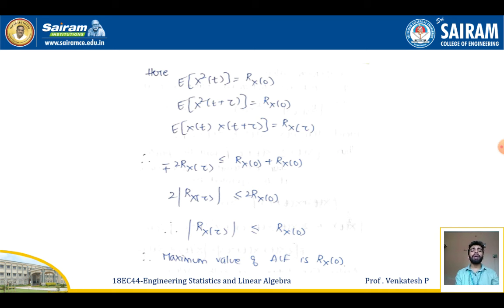Also, we have the expectation of x squared of t equal to Rx of 0, the expectation of x squared of t plus tau also Rx of 0, and the expectation of x of t into x of t plus tau given by Rx of tau. If I replace all the values in the previous equation, I get plus or minus 2 Rx of tau is less than or equal to Rx of 0 plus Rx of 0, or 2 times the modulus of Rx of tau is less than or equal to 2 times Rx of 0. The 2 gets cancelled, so the maximum value of the ACF is Rx of 0, that is, the modulus of Rx of tau is less than or equal to Rx of 0. We'll get it.